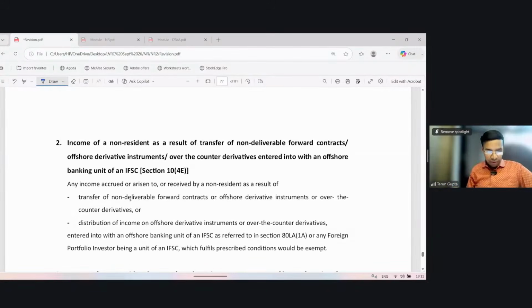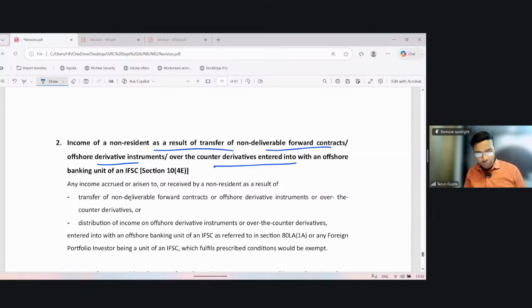Next exemption provided to IFSC is in respect of income of non-resident as a result of transfer of non-deliverable forward contract, offshore derivative instrument, or over-the-counter derivative entered into with an offshore banking unit of an IFSC.